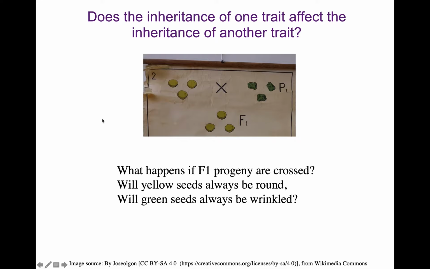Another way to think about this, if you like, is that if you ask, will all the people that have blue eyes also have blonde hair? So if you have blue eyes and blonde hair and you have children, are all your children going to have blue eyes and blonde hair? And from our life experience, we really know that the answer to this is, it depends.